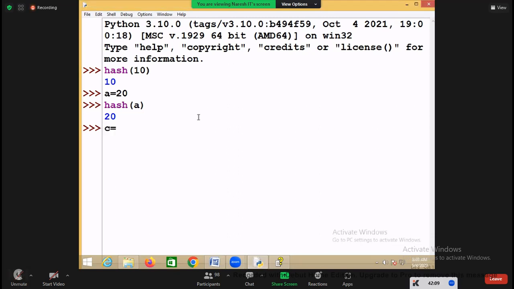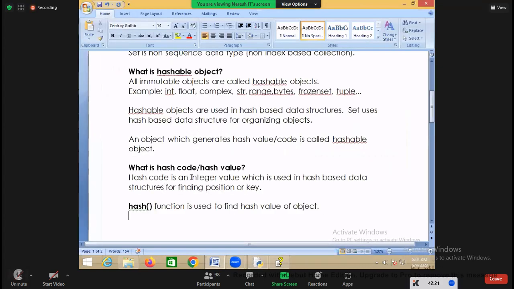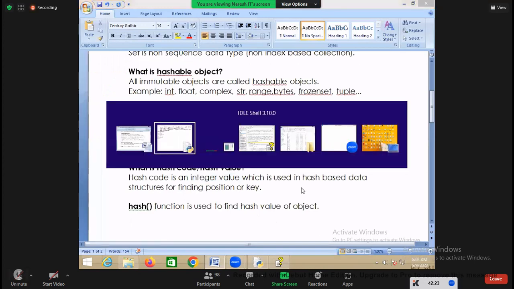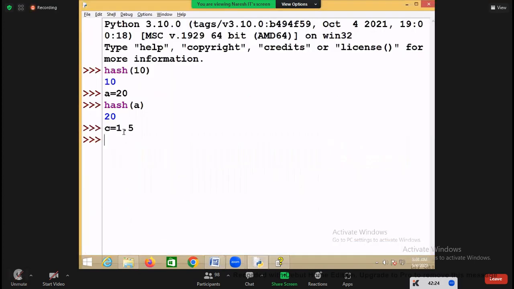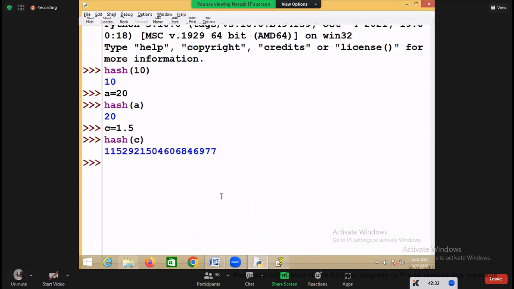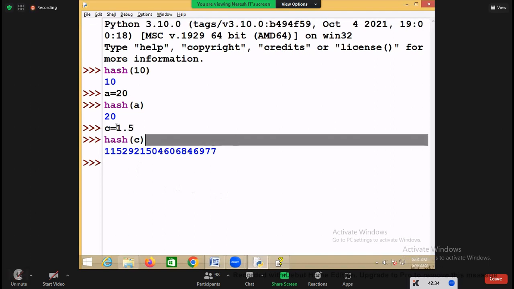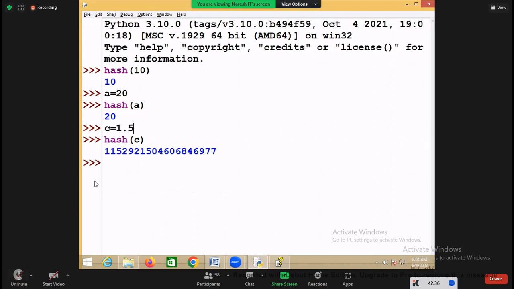Suppose you are taking c equal to 1.5. Is a hash value an integer value or a float value? Integer value. But what is the value of c? 1.5. If I say hash of c, is the hash value an integer value or not? Yes. Now this is the hash value of which object? Float object. But is this hash value an integer or not? Yes.